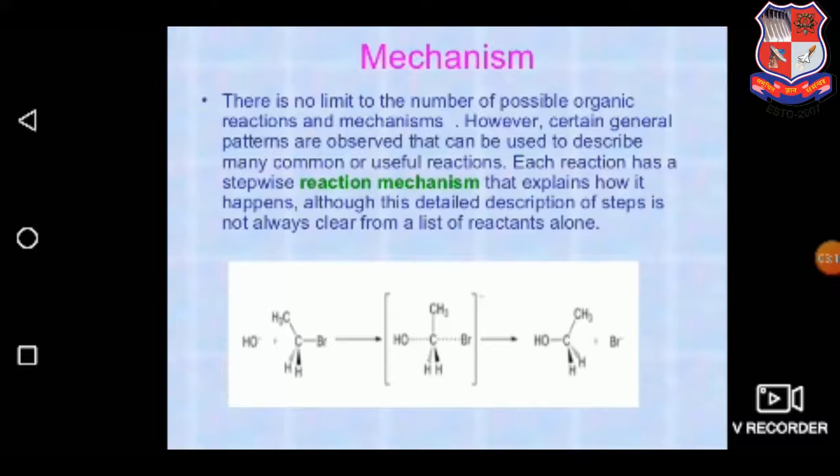So there is no limit to the number of possible organic reactions and mechanisms. However, certain general patterns are observed that can be used to describe many common or useful reactions. Each reaction has a stepwise reaction mechanism that explains how it happens, although this detailed description of steps is not always clear from a list of reactants alone.